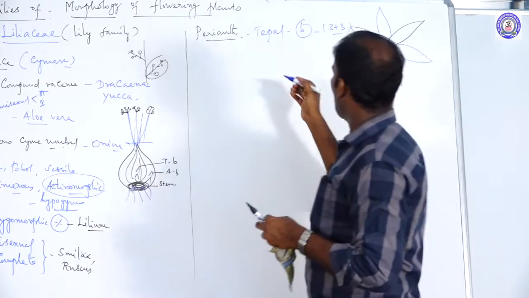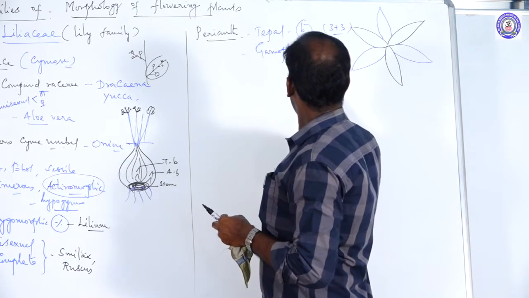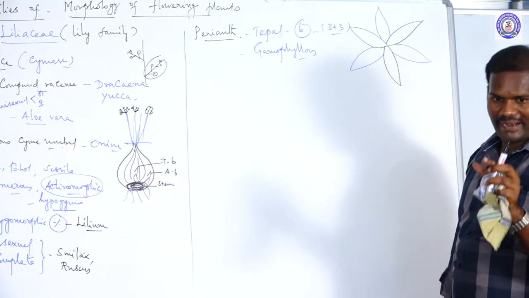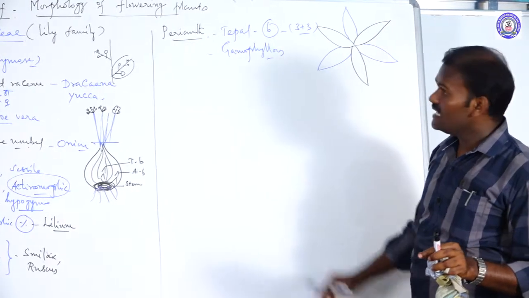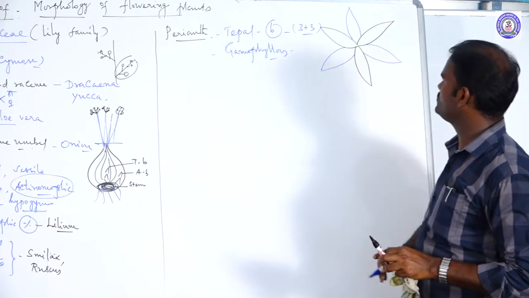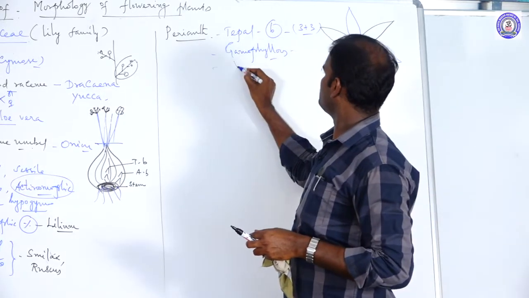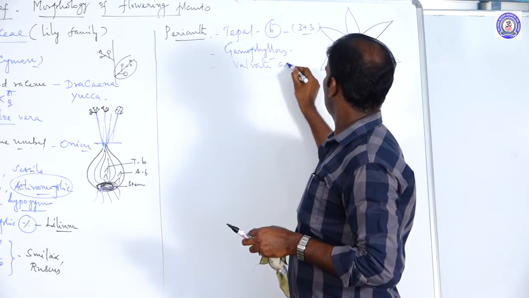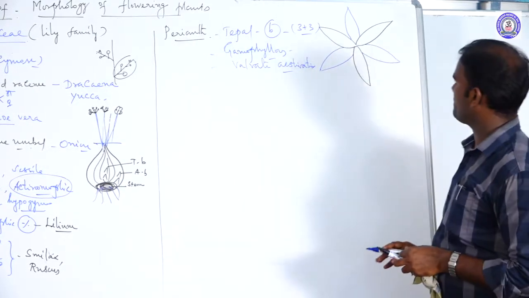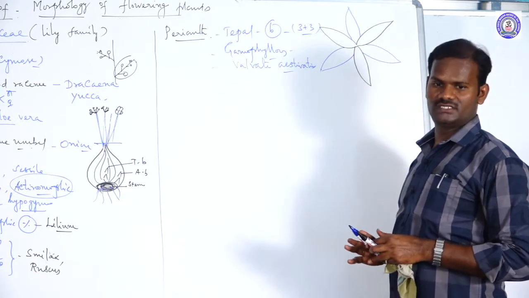That is gamophyllous. If the sepals are fused, gamosepalous. If the petals are fused, gamopetalous. If the perianth is fused, they are said to be gamophyllous, fused with one another. Okay, it is showing valvate distribution, I mean without overlapping. Tepals 6 arranged in 2 whorls of 3 each. Gamophyllous showing valvate distribution.